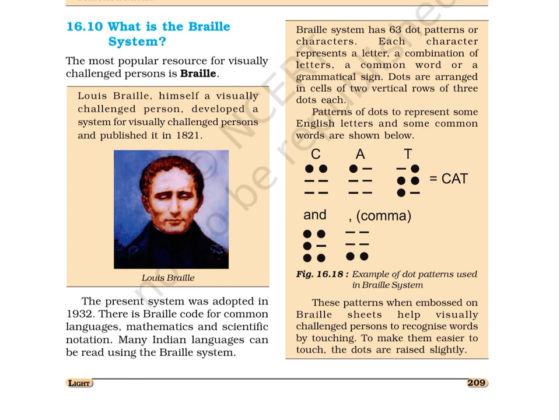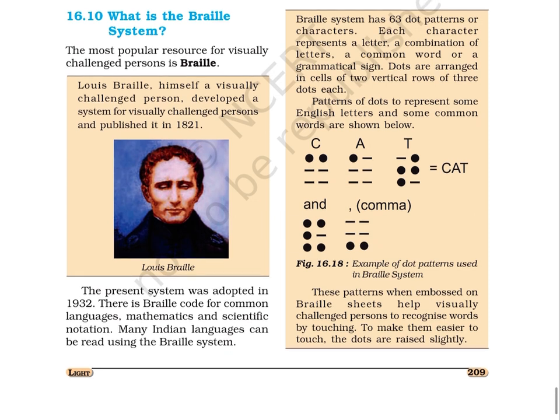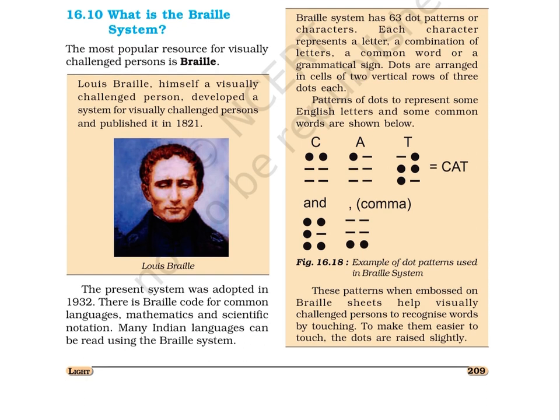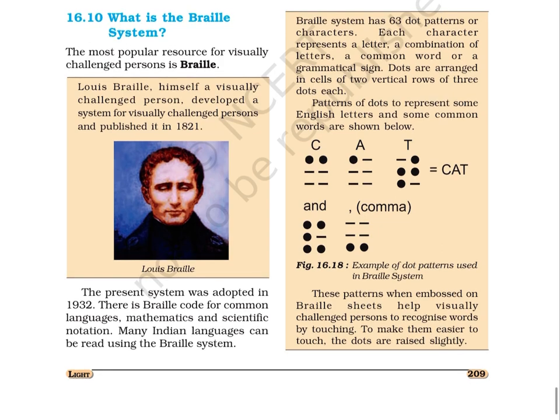There is a Braille code for common languages, mathematics and scientific notation. Many Indian languages can be read using the Braille system. Braille system has 63 dot patterns or characters. Each character represents a letter, a combination of letters, a common word, or a grammatical sign. Dots are arranged in cells of 2 vertical rows of 3 dots each.